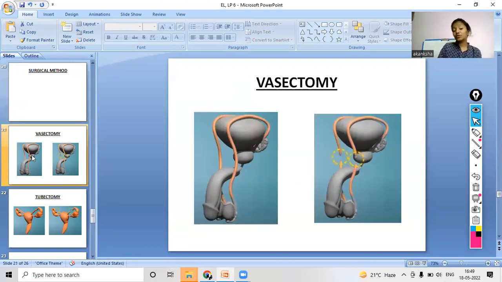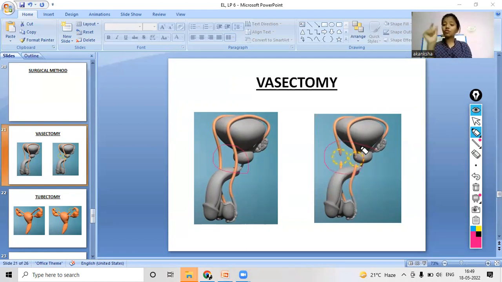Yes, very good. It is vasectomy, right? Vasectomy is usually done in the case of males. And what happens in this case? As you can see in the diagram, what you can observe is what is happening. As you know, these are the vas deferens. So what happens to the vas deferens here? Okay, yes, they were cut, right?